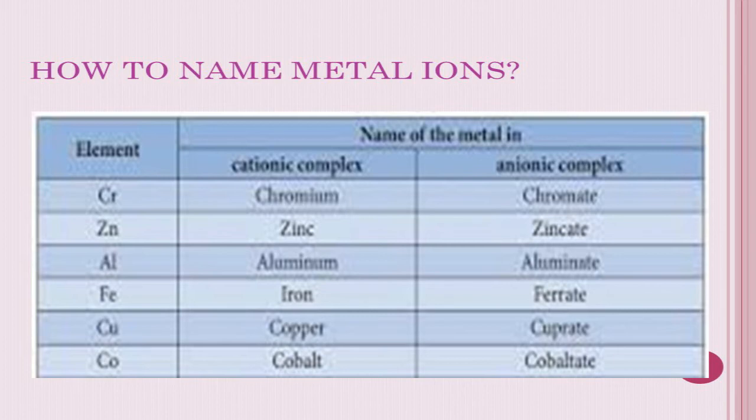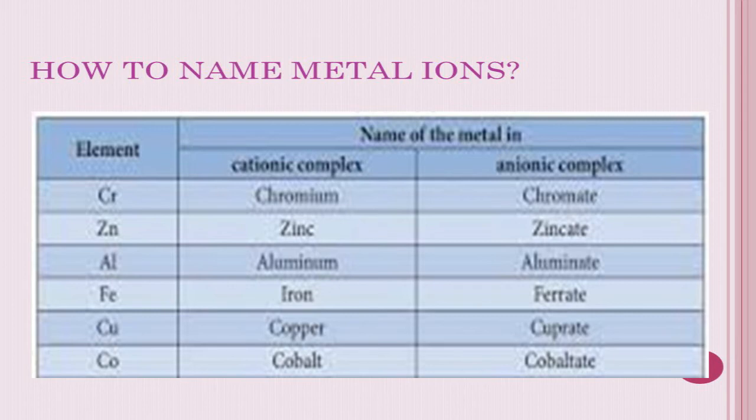Then only you can write the name. If it is the cationic complex, then no problem at all. You can write the name of the metal as such. If it is an anionic complex, then with the name of the metal you have to add the suffix ate at the end. Okay. So this is most important.